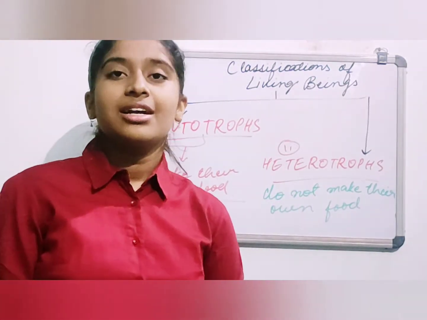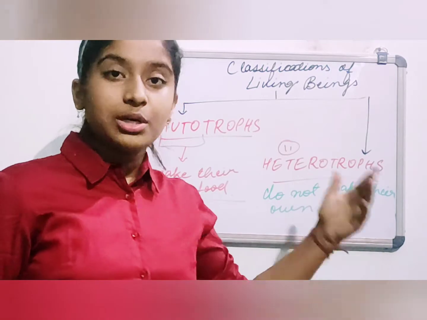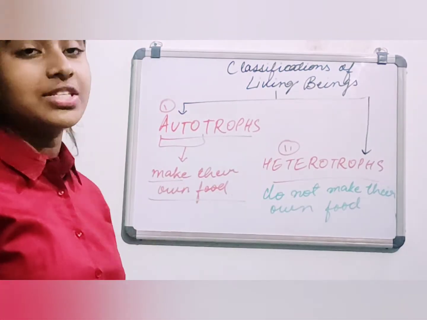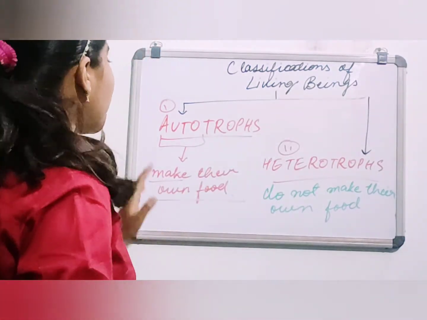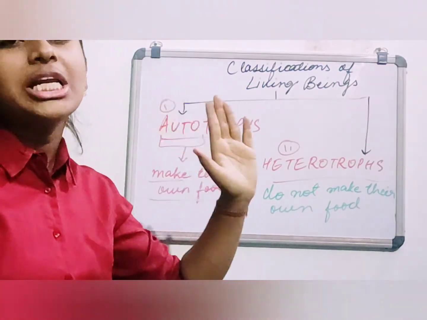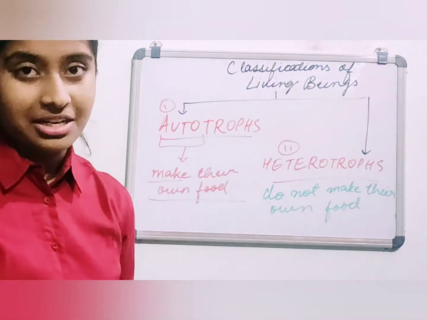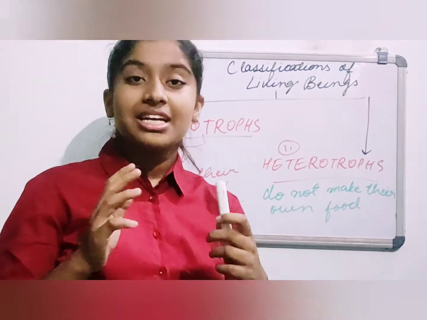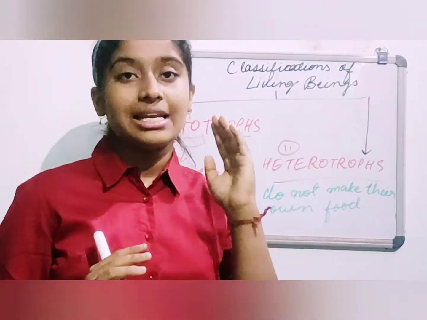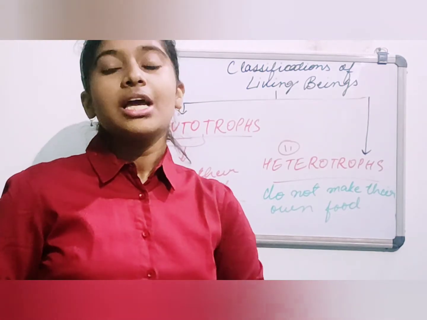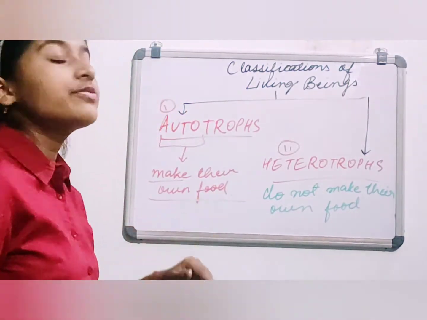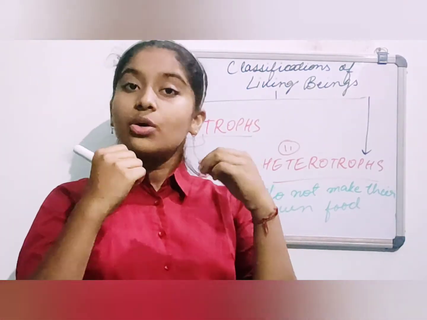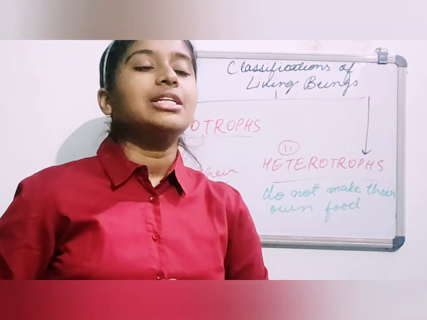Actually, you must have guessed, oh, what are you saying? My mother cooks food for me, so my mother should come in autotrophs. But no, actually you are wrong. Autotrophs are only and only the plants that are green in color. So I'm going to tell you why. First, keep this confusion aside and hear me. ऑटोट्रॉफ्स वैसे मतलब लिविंग बींग्स होते हैं जो अपना खाना खुद से बनाते हैं. ओके, लेट मी टेल यू.